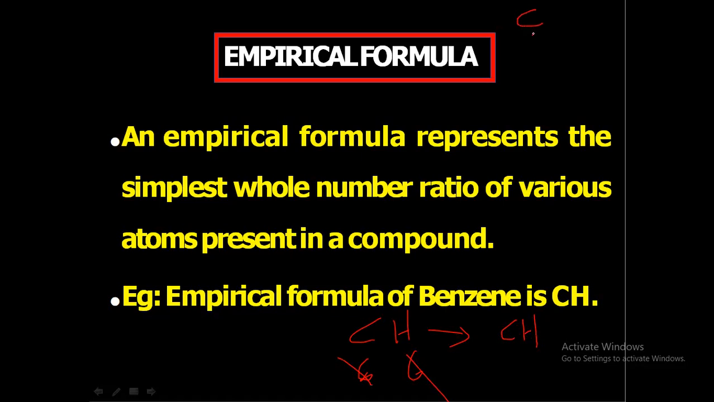Or in the case of glucose, C6H12O6, this is the molecular formula or actual formula, and what will be the empirical formula? We can divide all by 6 so that we get CH2O. That is the empirical formula, or the simplest whole number ratio of atoms present in a compound.